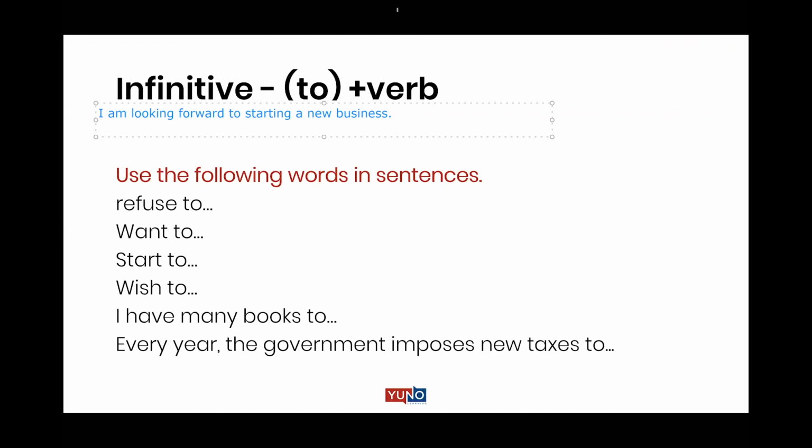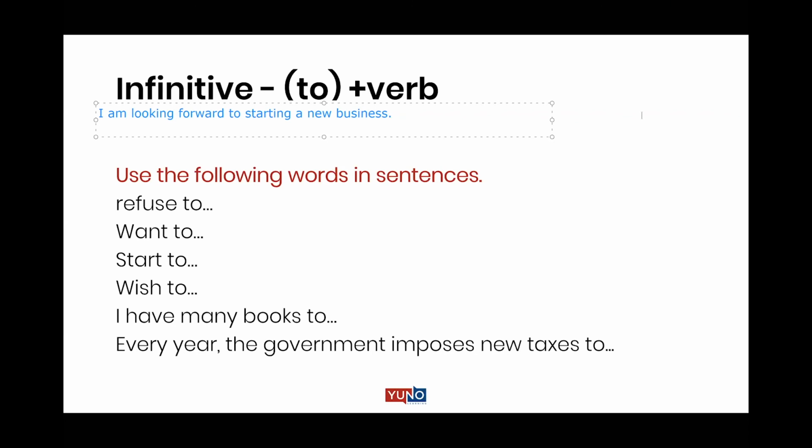Every year, the government imposes taxes to meet the financial needs of the state. Correct. So why? Why does it do so? To meet the financial needs of the state. Correct. And Kalpesh, you also read your sentence? Every year, the government imposes taxes to help in implementing government schemes. Correct. To help in what? See, in is a preposition. So after a preposition, you have gerund. To help in implementing. That's how we put it.